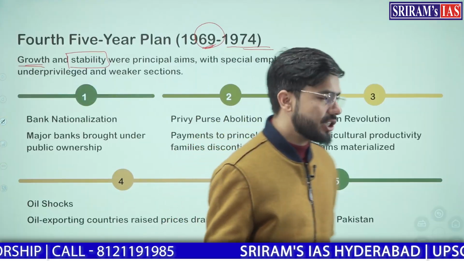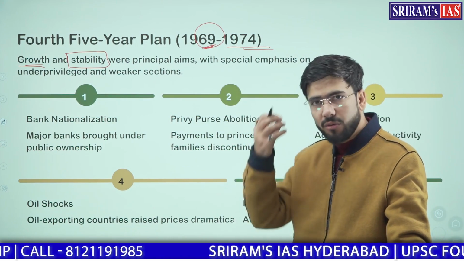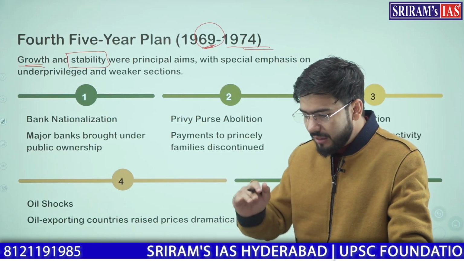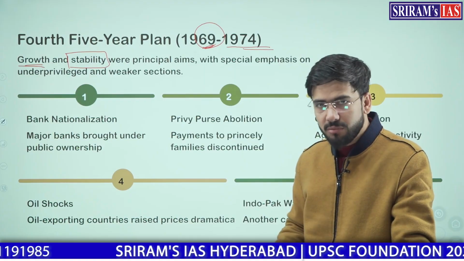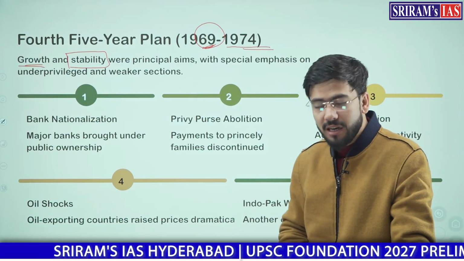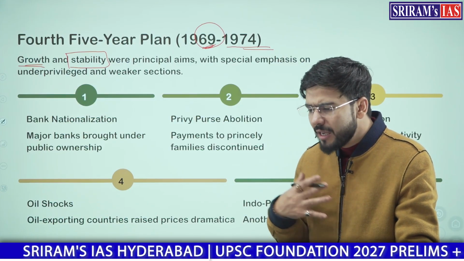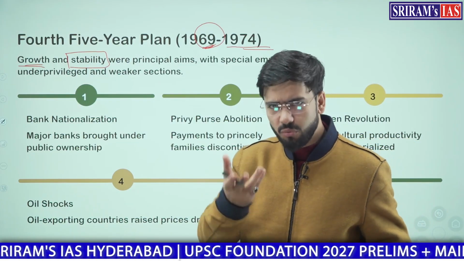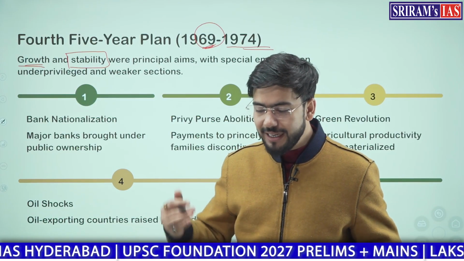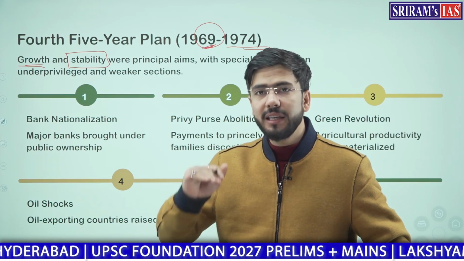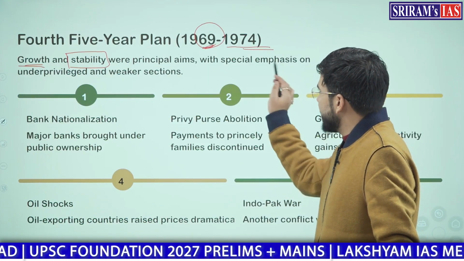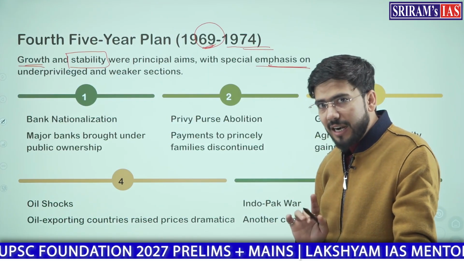That is why we launched this fourth 5-year plan with a new vision that we will have growth and stability both in the economy. For external sectors, we will create shock absorbers, and for the internal sectors, we will develop self-reliance, Atmanirbharta, which we currently call Atmanirbhar Bharat, to see how India can be self-dependent and self-reliant. So first of all, we started with emphasis on underprivileged and weaker sections.